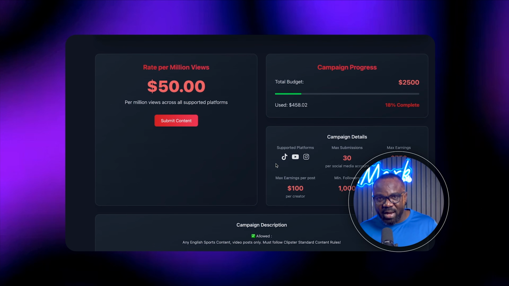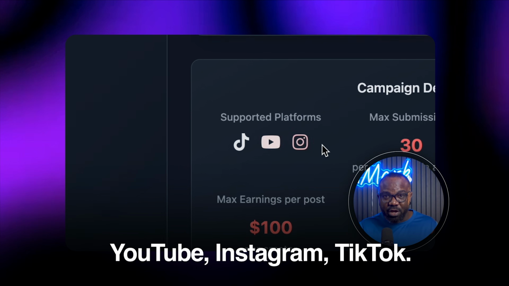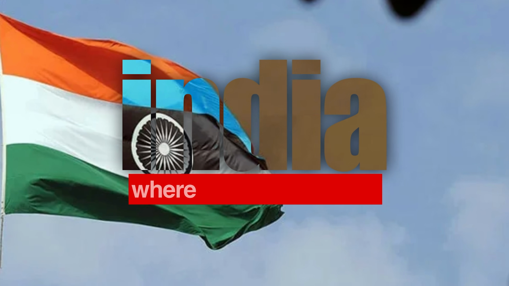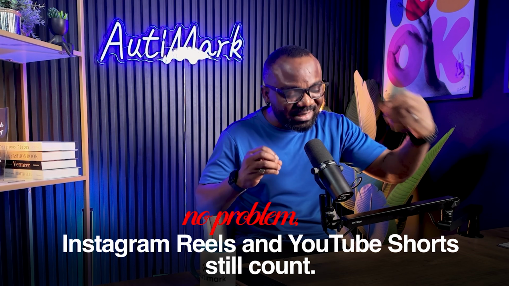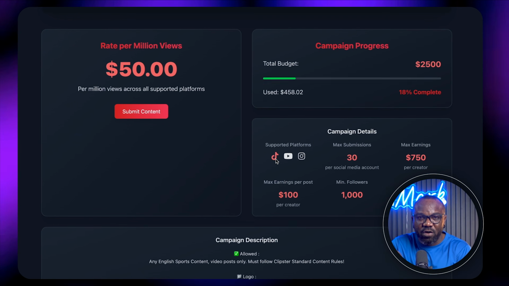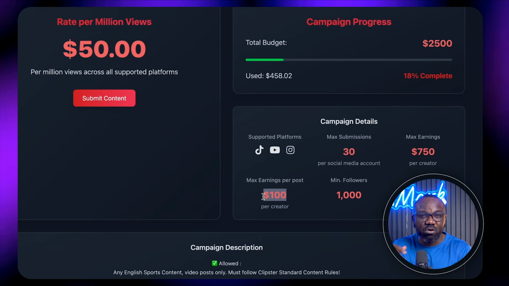Timing is everything. Yes, click into any campaign and you will see which platforms count. YouTube, Instagram, TikTok. If you are in Pakistan, Bangladesh, Philippines, TikTok works great. If you are in India, where TikTok's banned, no problem. Instagram Reels and YouTube Shorts still count. You will also see follower requirements. Some campaigns ask for 1,000 followers. Many don't require any. Always read before you apply.